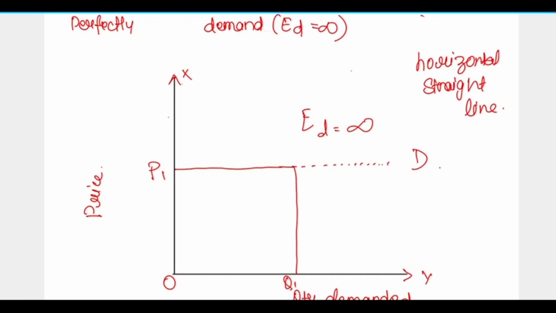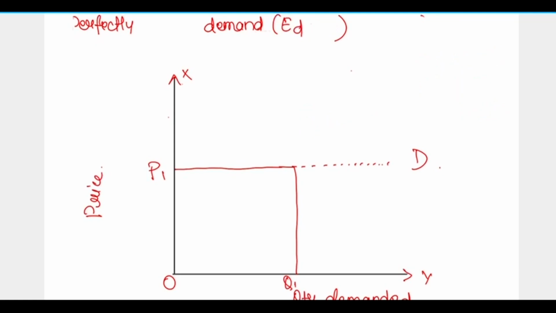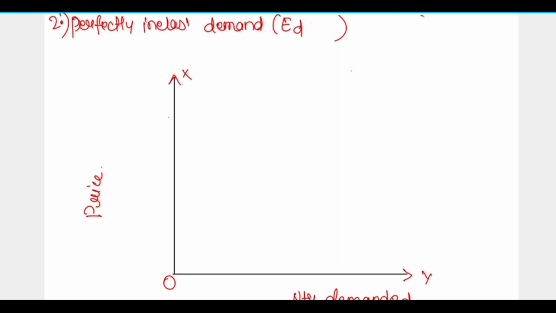Perfectly inelastic demand, where ED equals 0.